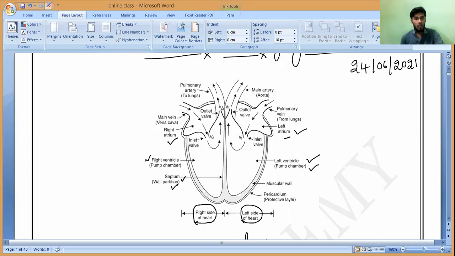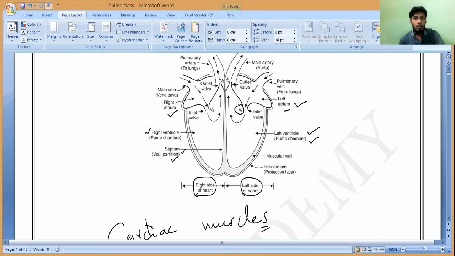Between the left atrium and left ventricle there is a valve which prevents the backflow of blood from the left ventricle to the left atrium. That is called the mitral valve. What is the use of these valves? They prevent backflow of blood while it is pumped from the ventricles to the body with high pressure.